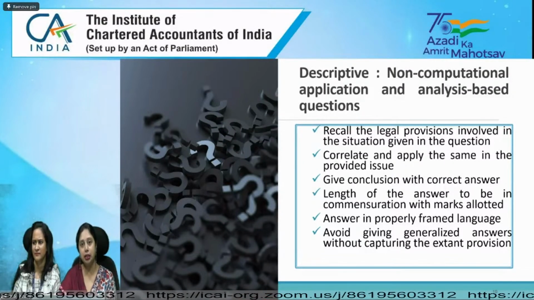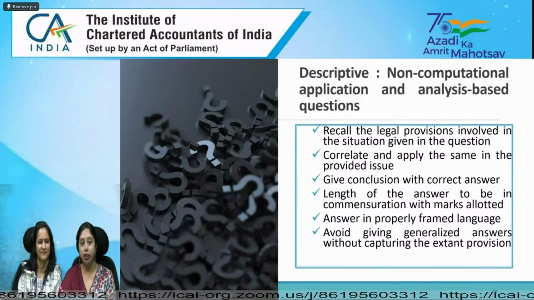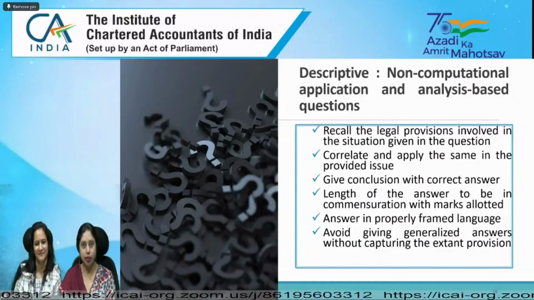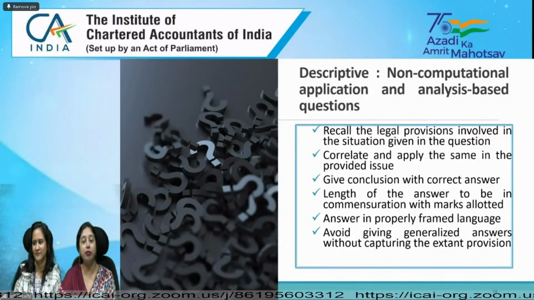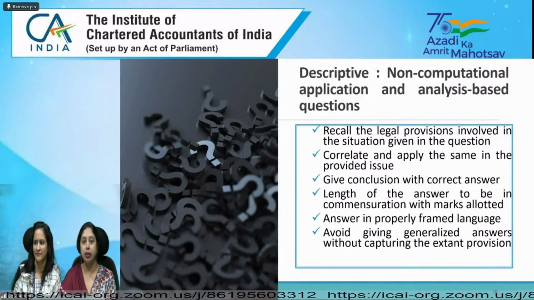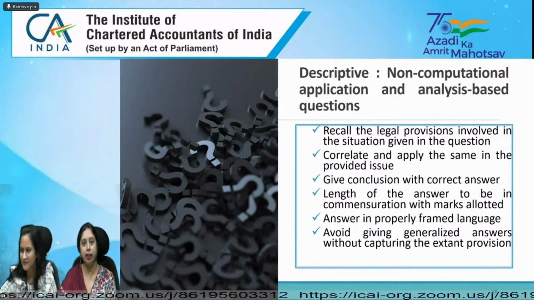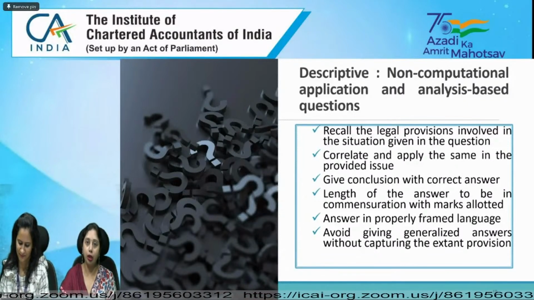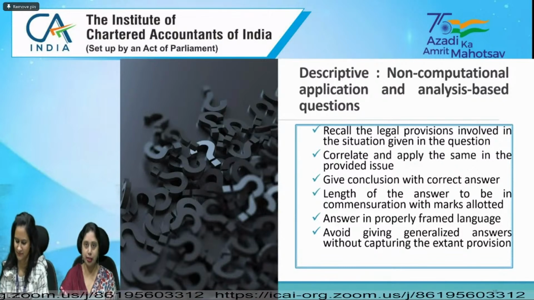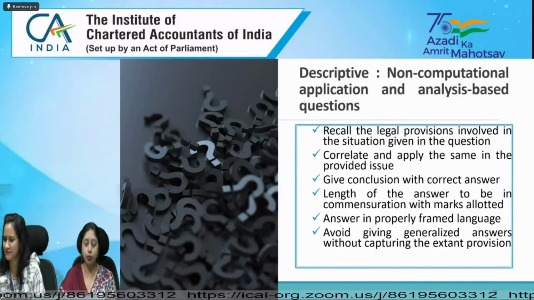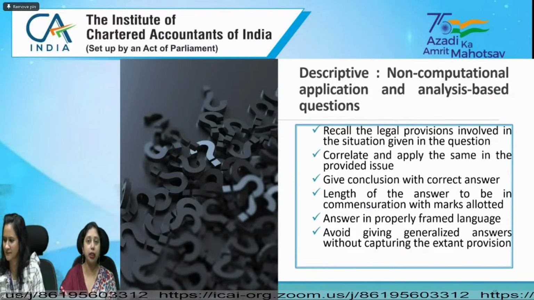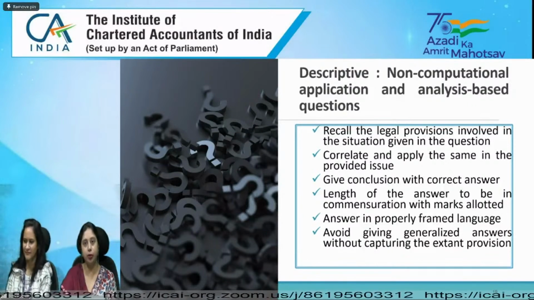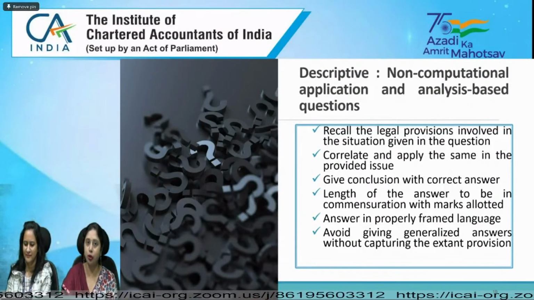As regards the answers in the descriptive portion, one student, Rupati, has asked: can we write the answers in our own language? Yes, you can write the answers in your own language. You need not reproduce the bookish language. In fact, when we started the session, I highlighted this: you need to mention the correct provisions, whether it is in your own language or a reproduction of the exact provisions of law, that does not matter.